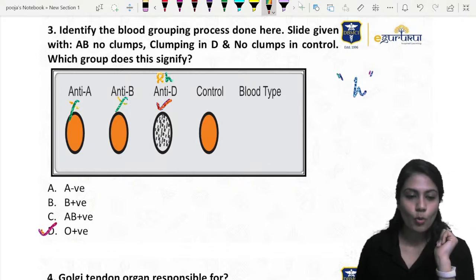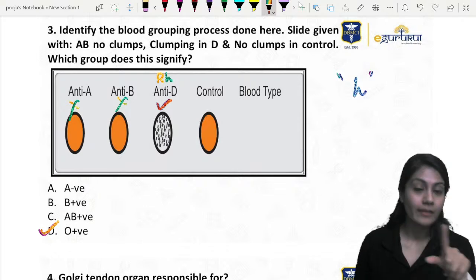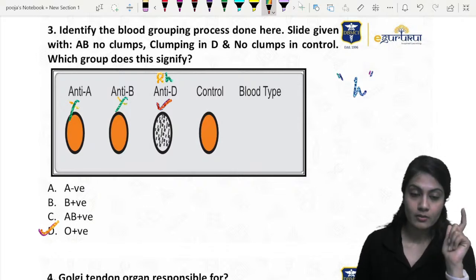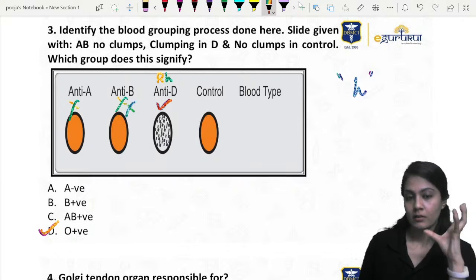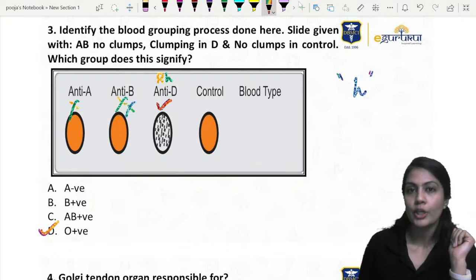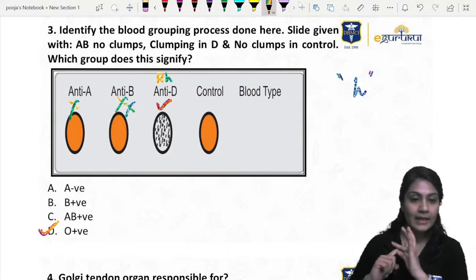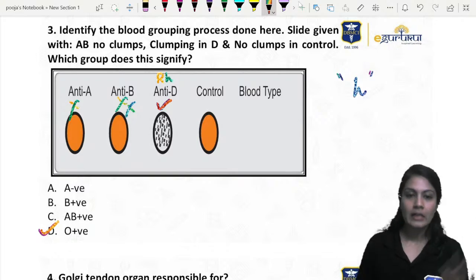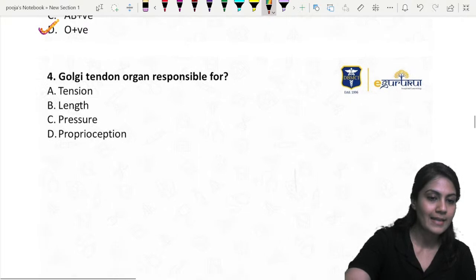So yes, it is O positive. See, no agglutination means no anti-B. In the second slide also there is no agglutination, which means no anti-A. So definitely there is no anti-A, no anti-B, nothing. Just Rh is positive. That means the O positive blood group is there.